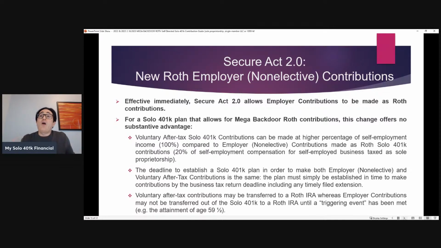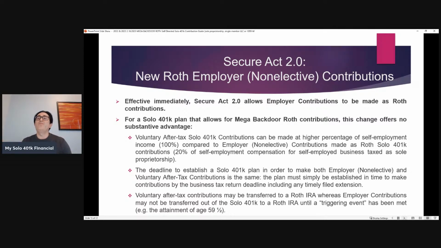If you have a plan like ours that allows for the voluntary after-tax contribution plus the in-plan conversion, compared to making employer contributions as a Roth contribution where you're limited to a percentage, right? We just saw the limit is 20% of your self-employment compensation. So you'd get there slower. So voluntary after-tax contributions are a distinct advantage because you can get there faster.